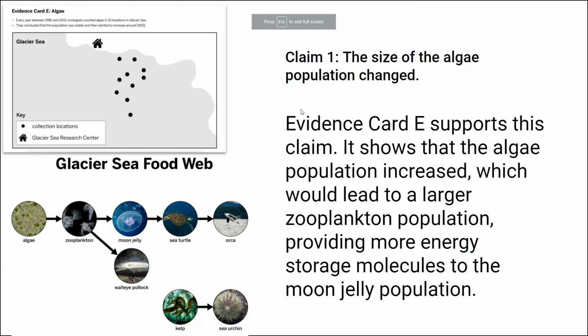So it says right on our card that the population started to increase around 2000. That would support claim 1, because if the size of the algae population increased, that would give the zooplankton more energy storage molecules, which would then cause them to increase. And then that would also give the moon jellies more energy storage molecules, and their births would then be greater than deaths, and their population would also increase. So evidence card E supports the idea that claim 1 could be the answer to our question.